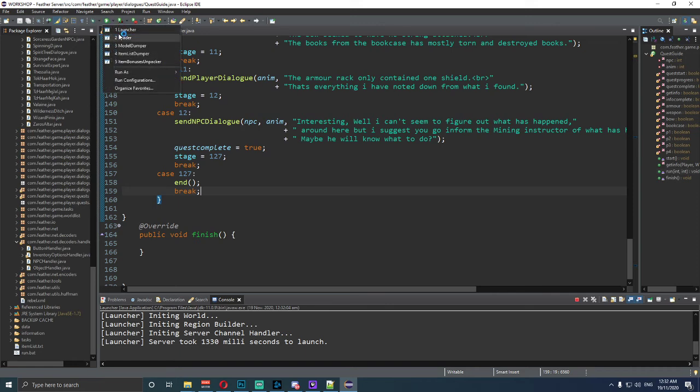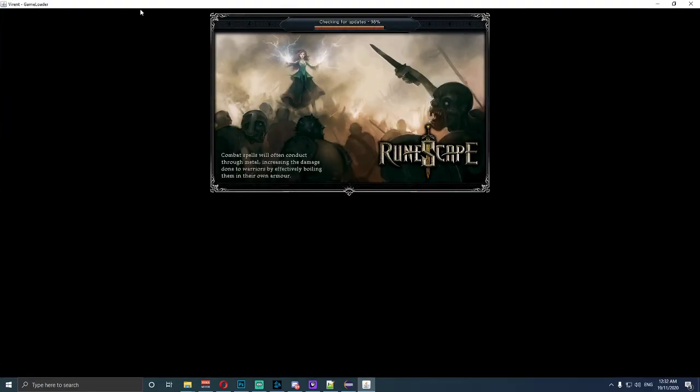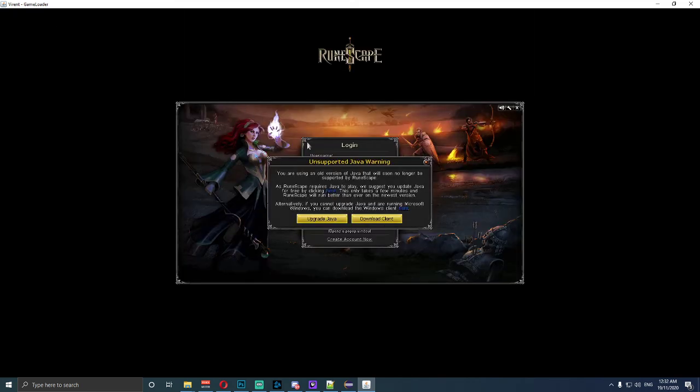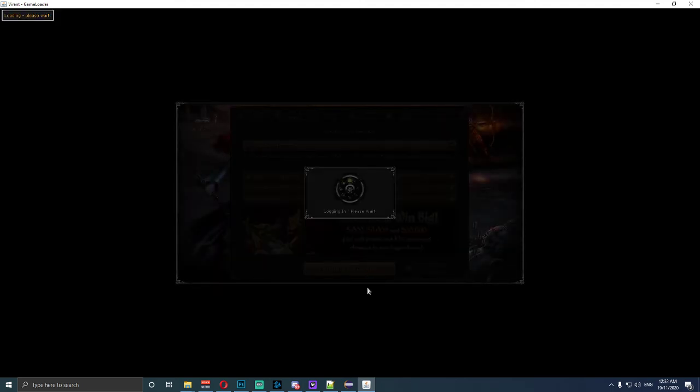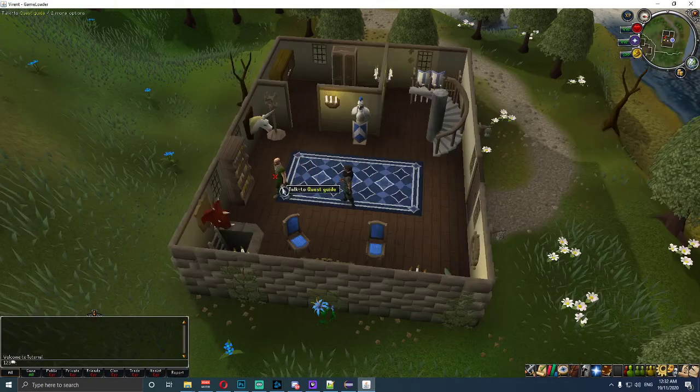Sorry about that, it's taken a while. Let's get into it. Alright, just gotta wait for it to load. Okay, it's loaded up. 123 123 to log in as the owner account. Now we're at the quest guide's house.